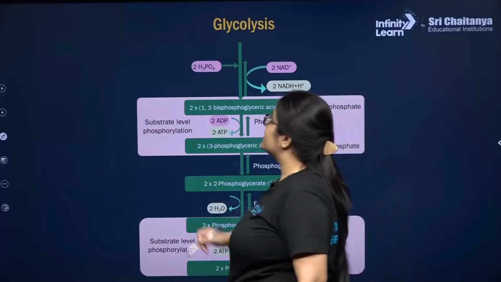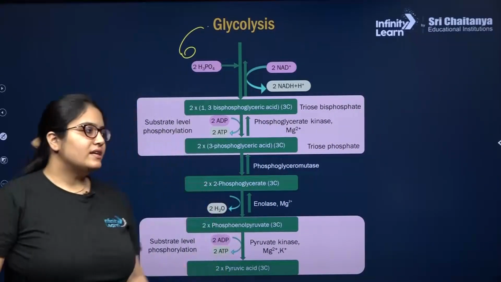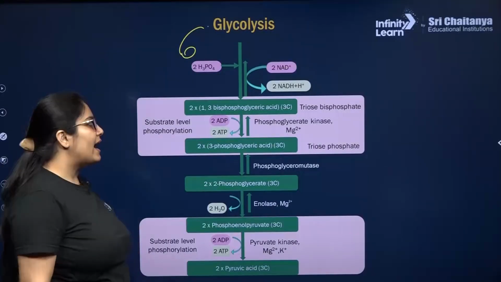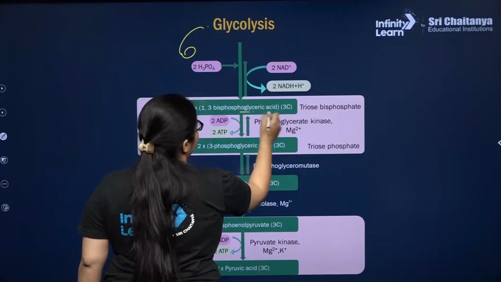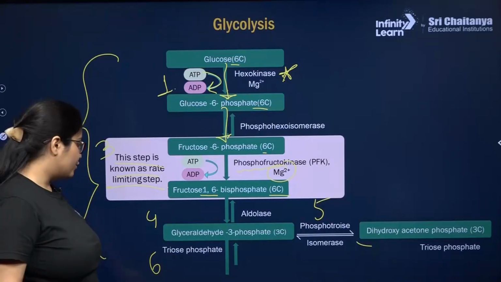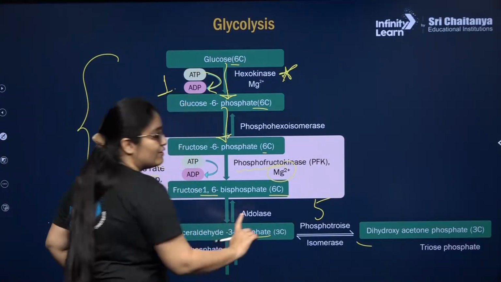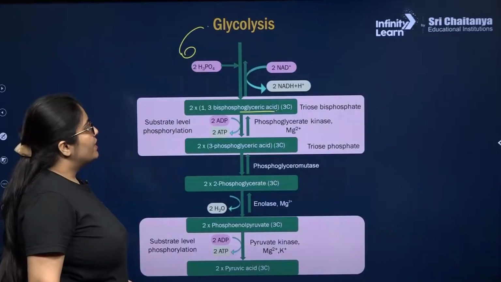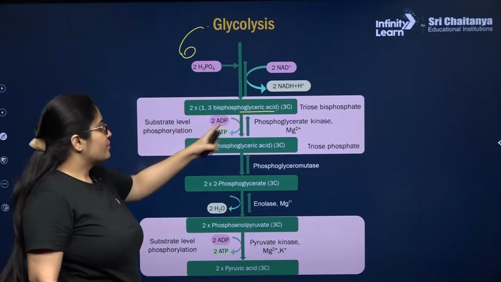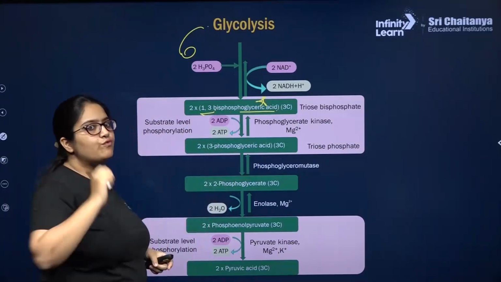So this is the sixth reaction, right? And in the sixth reaction, what will happen? This glyceraldehyde 3-phosphate, the aldehyde will convert into acid and there will be addition of a phosphate also. So here glyceraldehyde 3-phosphate is having 1 phosphate group, but in this acid, phosphoglyceric acid, there are 2 phosphates.